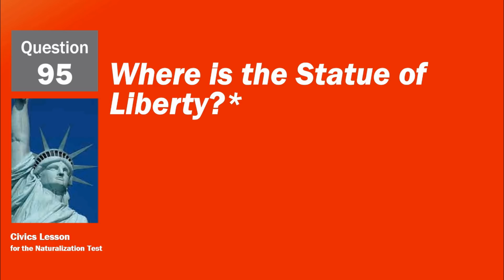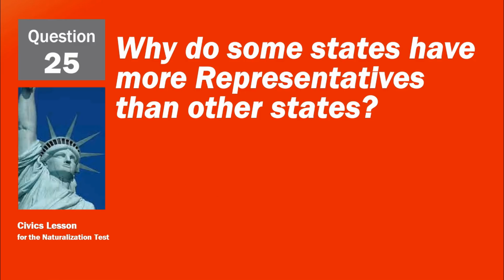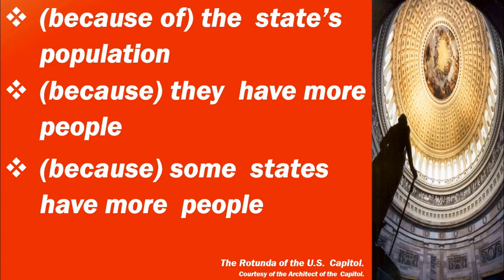Where is the Statue of Liberty? New York Harbor. Liberty Island. Also acceptable are New Jersey, near New York City, and on the Hudson River. Why do some states have more representatives than other states? Because of the state's population. Because they have more people. Because some states have more people.